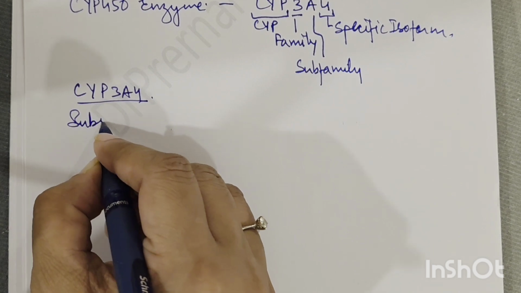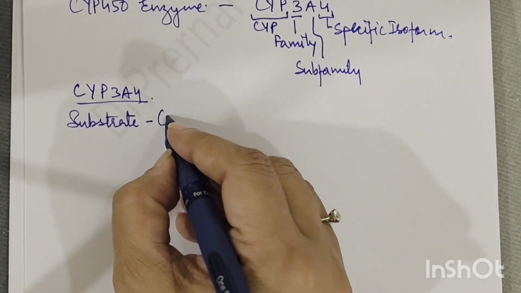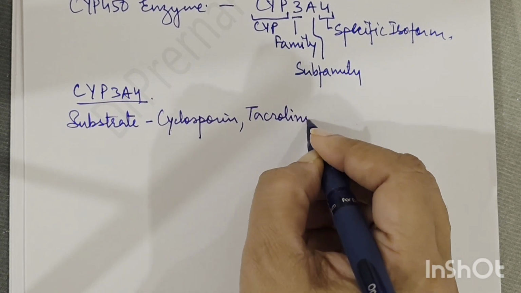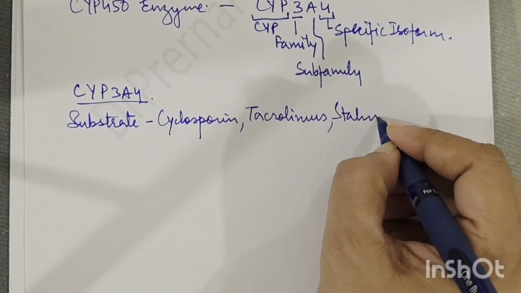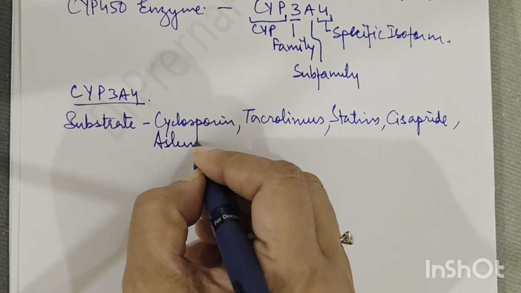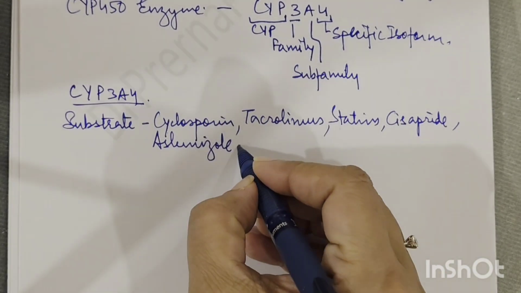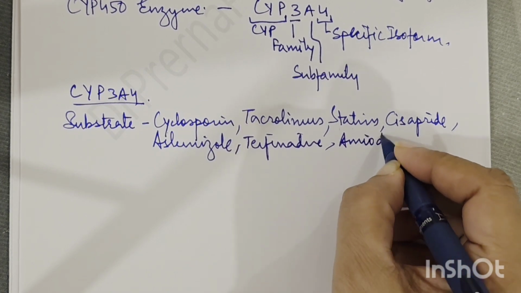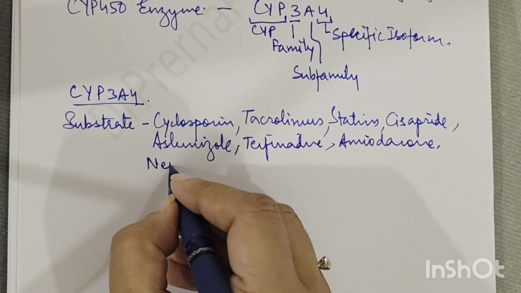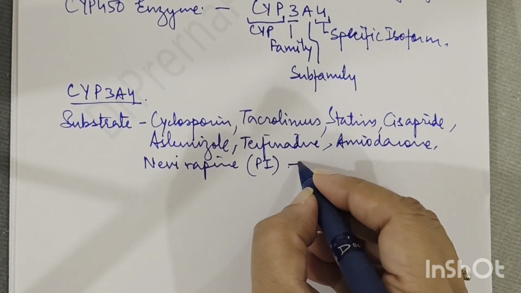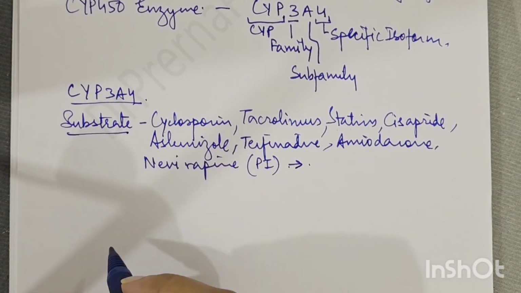So what are the substrates? Now this is something that's going to take time, but you have to be patient. So drugs like cyclosporin, tacrolimus, statins, cisapride, astemizole, terfenadine, then amiodarone, nevirapine, right? So PIs, basically protease inhibitors. These are the substrates for cytochrome P3A4.